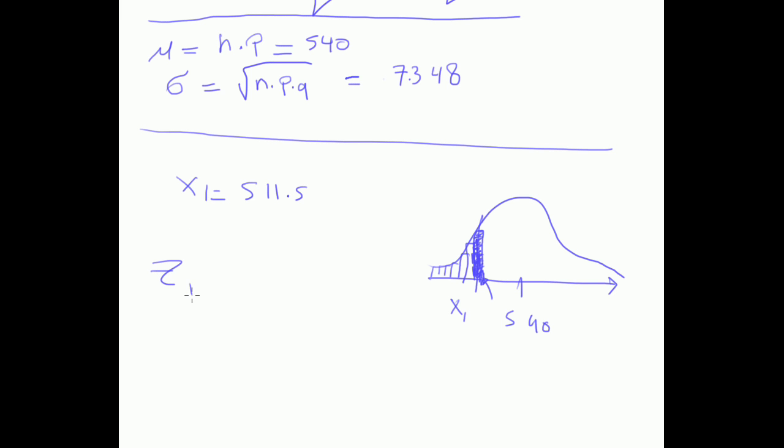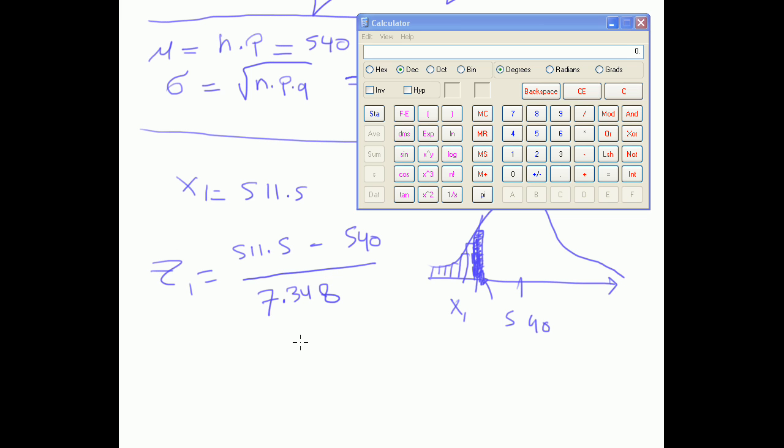Now this is what I calculate z1 for, which is 511.5 minus the mean, which is 540, divided by the standard deviation, which is 7.348. 511.5 minus 540 is equal to a negative quantity. We divide this negative quantity by 7.348.